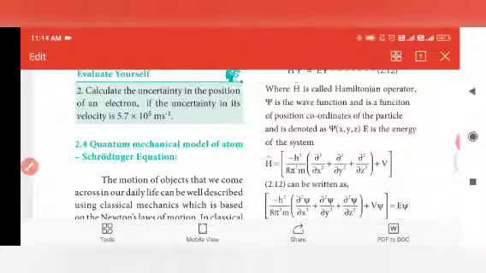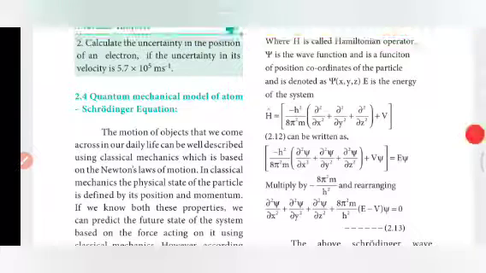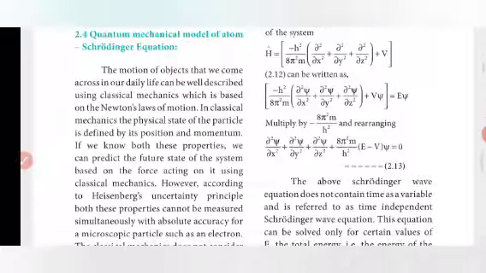Okay, let's see. The motion of an object that we come across in our daily life can be well described using classical mechanics, which is based on Newton's laws of motion. You already know about Newton's laws of motion; we studied them in 11th or 10th standard physics. In classical mechanics, the physical state of a particle is defined by position and momentum. If you know both these properties, we can predict the future state of the system based on the force acting on it using classical mechanics.